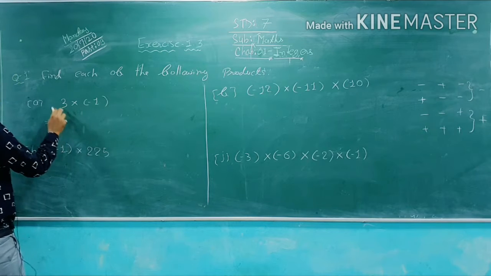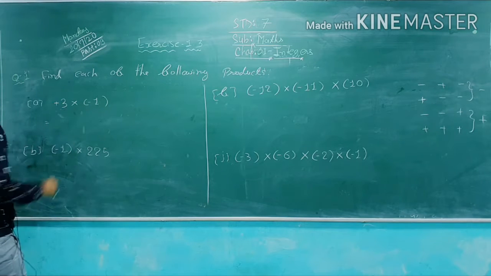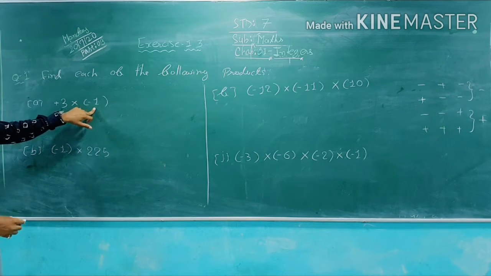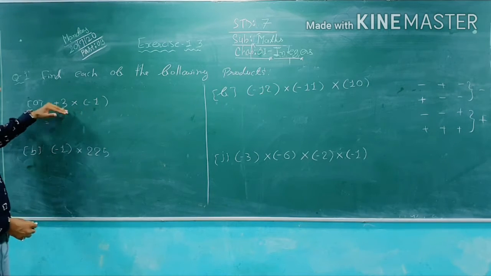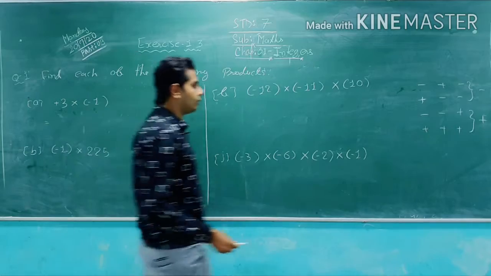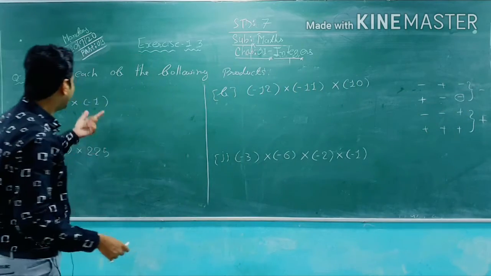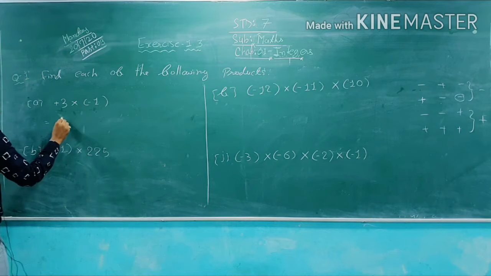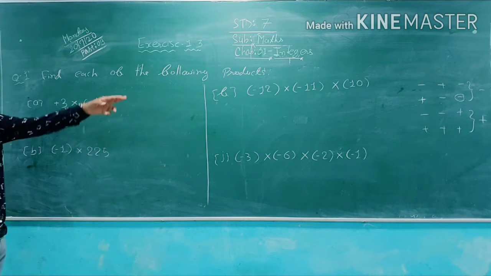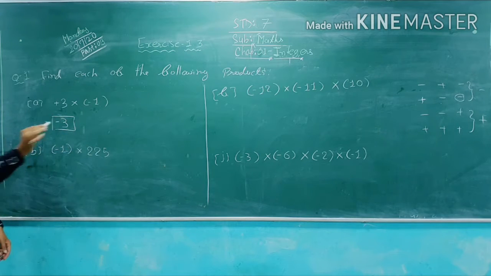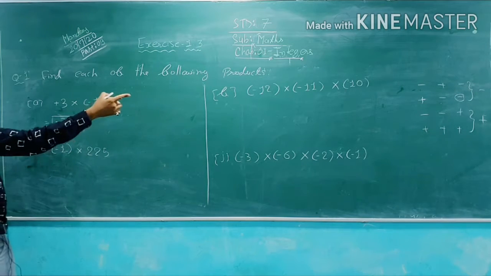See, here 3 multiplied by -1. Here 3 is positive, and 1 is obviously negative. So plus times minus, according to the rules, is what? Minus. So here don't perform subtraction, just do multiplication. 3 ones are 3, and according to the rule the sign is minus. So 3 ones are 3, but the sign is according to the rules.